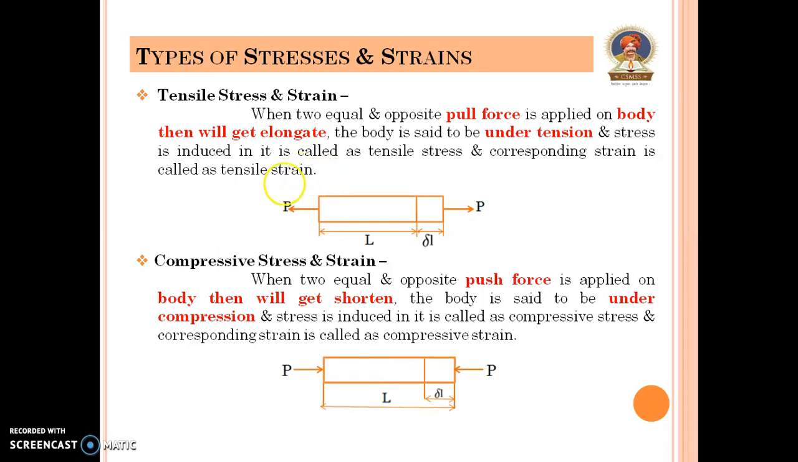Here in this diagram, the P is push force is acting on body, where L is the total length of body, and when we apply the push force on body, then body will get shortened by delta L. So the total length is this, that is L minus delta L.